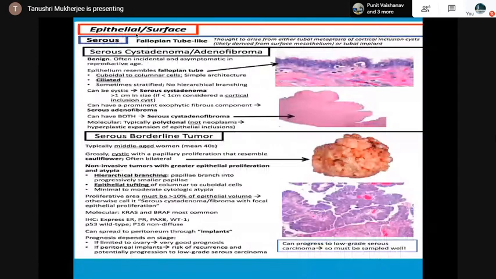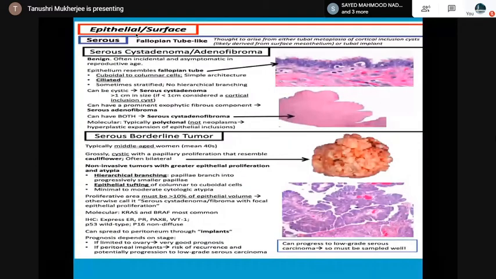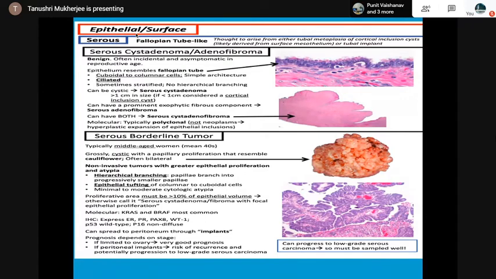So see a comparison, the serous cystadenoma and adenofibroma. With the lining, the epithelium resembles the fallopian tube, cuboidal to columnar cells, can be cystic, can have a fibrous component. Then you compare that with a borderline tumor. I told you already, we call it atypically proliferating. There is hierarchical branching, epithelial tufting. The molecular mechanisms are KRAS and BRAF; they express ER, PR, PAX8, WT1. P53 is wild type here, it is not mutated. Implants can be present.